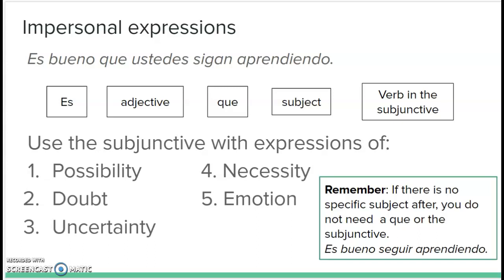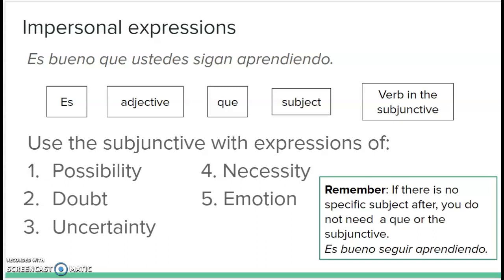So we're going to use ser, and it's always going to be ser in the singular third person form because we're not going to have a second subject. And then we have an adjective that will always be in the singular masculine form, que, and then we're going to have a subject and a verb in the subjunctive.